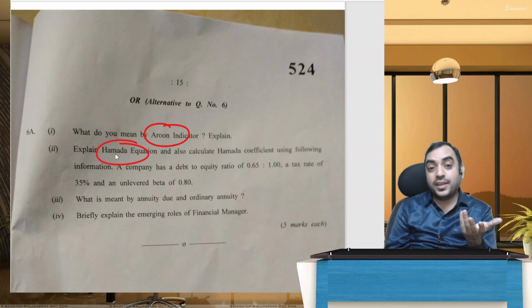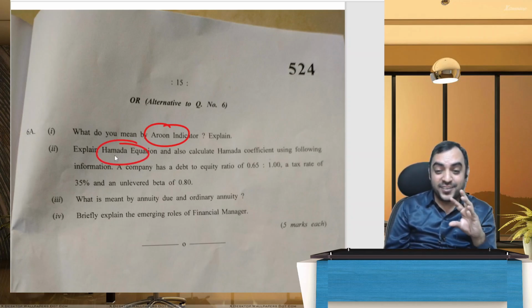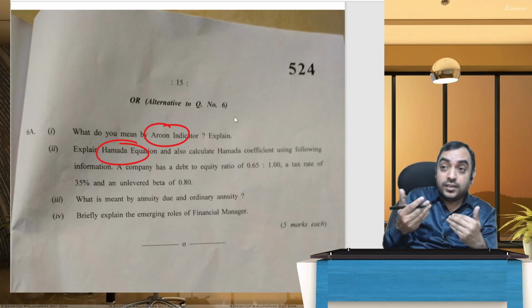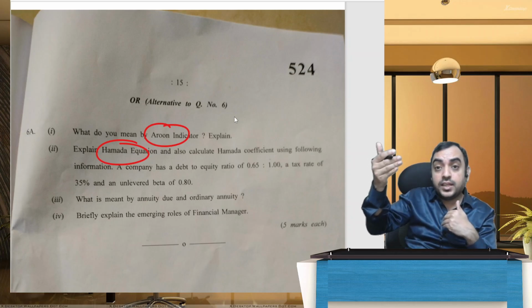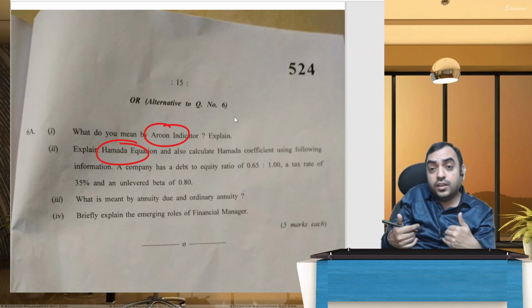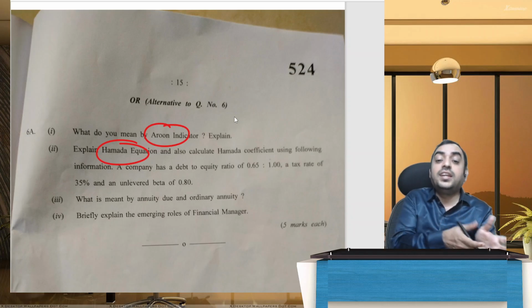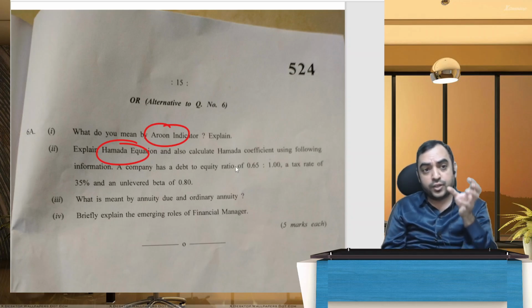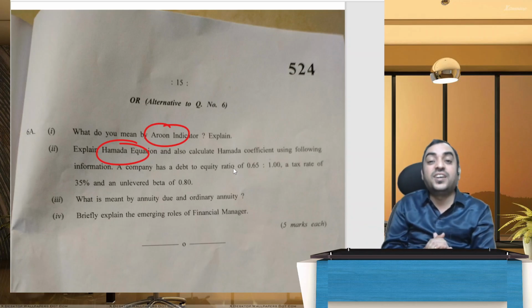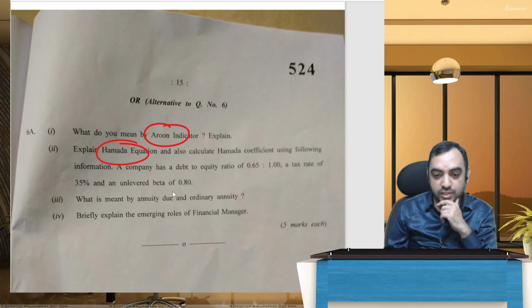Hamada equation. The name slightly looks unfamiliar, but in the portfolio management we discussed this, it's called levered beta, unlevered beta. So if a company takes loan, they will have more risk and therefore their beta will be higher. If company doesn't take loan, their risk will be less, that is called unlevered beta. So when you take unlevered beta, adjust debt equity ratio, what you get is levered beta. That is the Hamada equation.